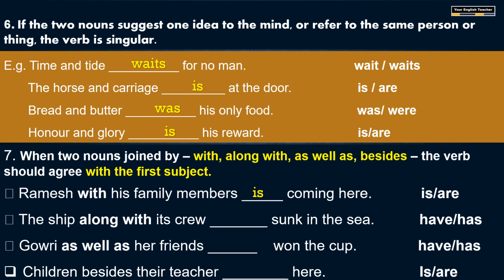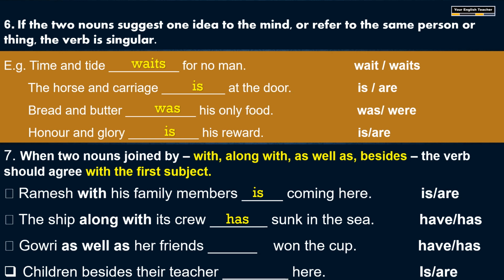See the second one. The ship along with its crew. Ship, one noun. Its crew is another noun. Ship, singular. So we have to use a singular verb. Have or has? Has. The ship along with its crew has sunk in the sea.